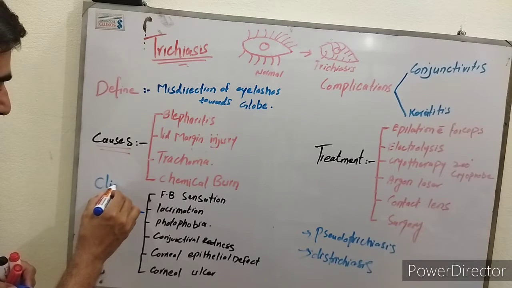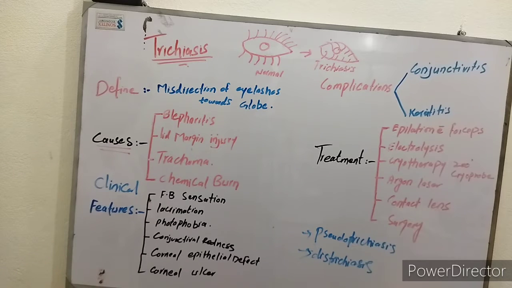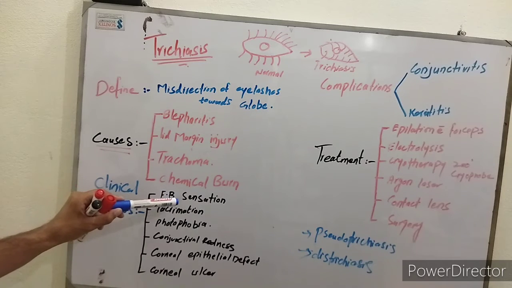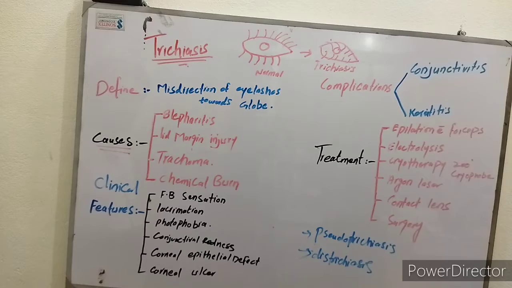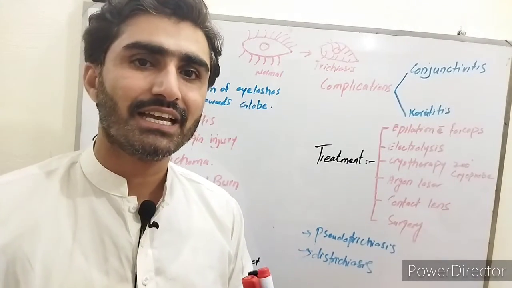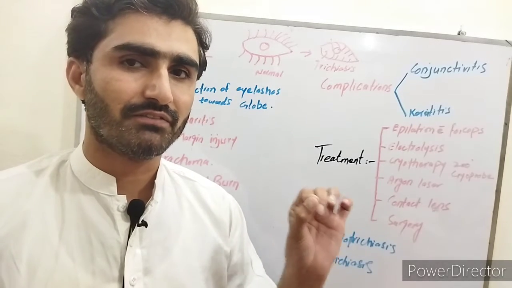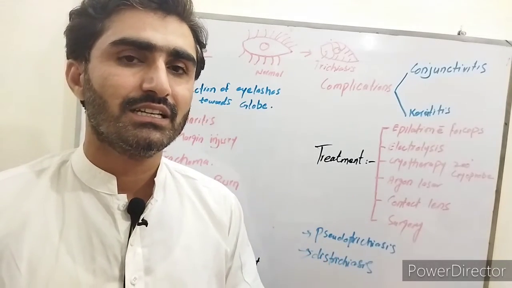Now, what are the clinical features of trichiasis? First of all, foreign body sensation. In this case, the patient feels there is a particle in the eye. The patient will feel itching in the eyes.